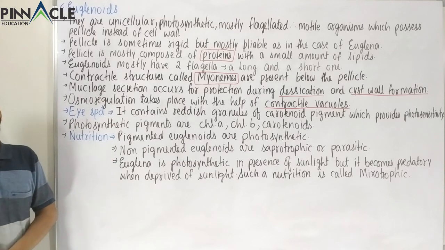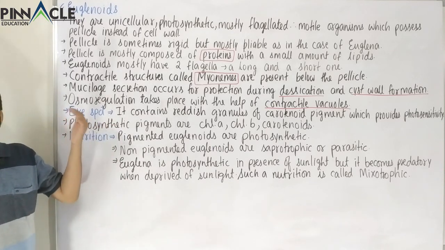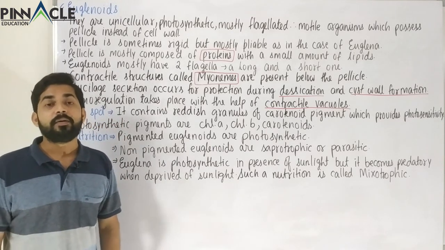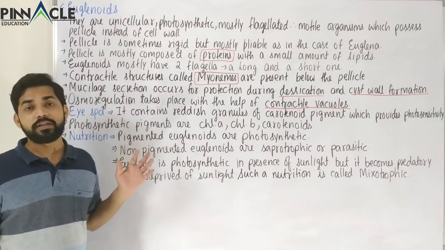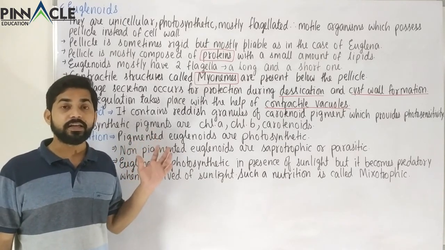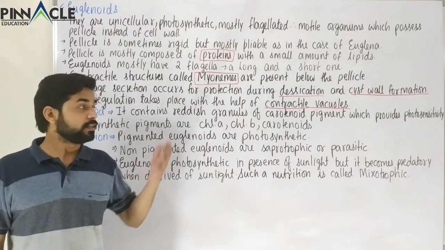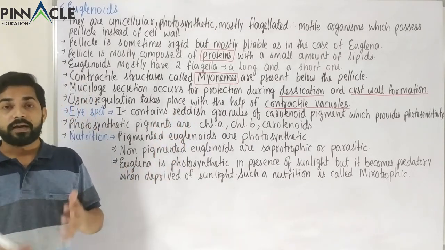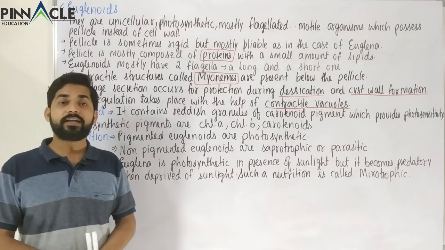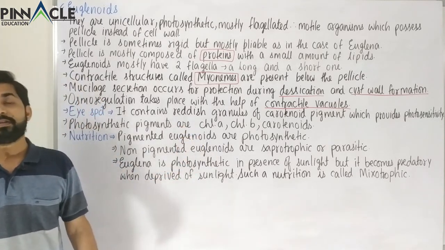So these help in light detection. And why does it need to detect light? Because obviously these are mostly photosynthetic. So for photosynthesis to occur, light is a must, and the euglena has to be able to detect that light, and also because of some other conditions, which we will see.